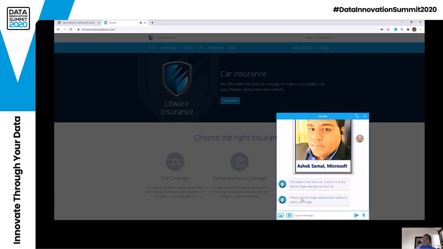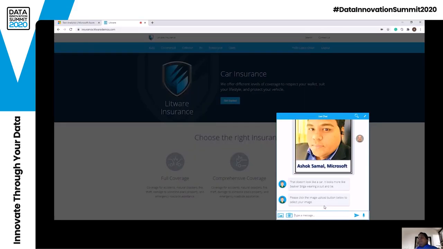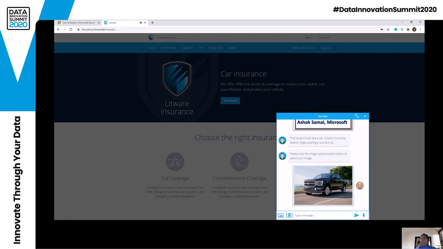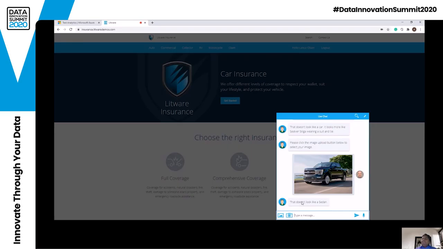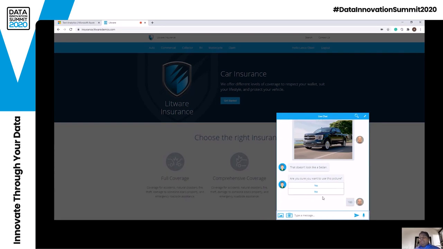Well, so what it does at the back, it is calling some intelligent picture recognition or object recognition cognitive services from Microsoft, and is trying to understand, is it a car or something else, right? So it found out it's something else. Let's put a car picture this time. So let's say I'm not picking up the correct one. I'm just picking up some car and saying this is my car, right? So let's see what it says this time. It says that doesn't look like a sedan. Do you want to use this picture? I say yes, please.